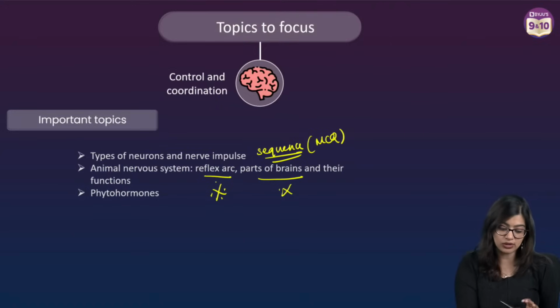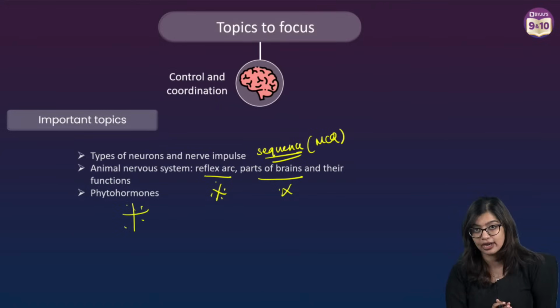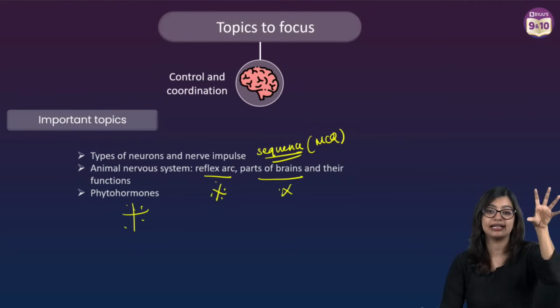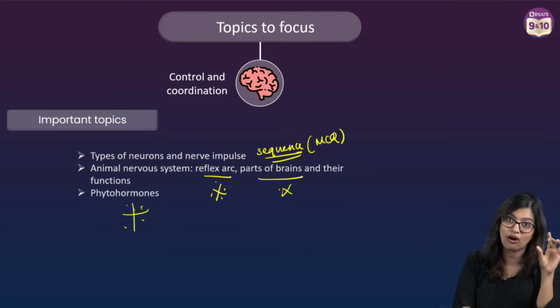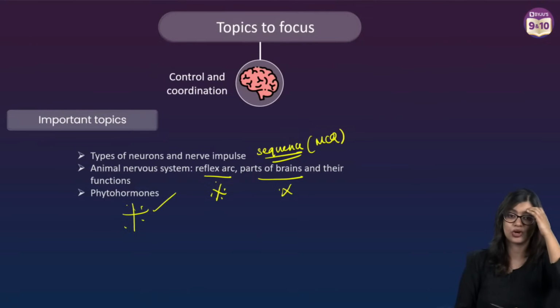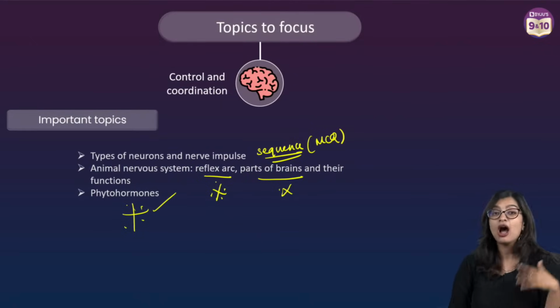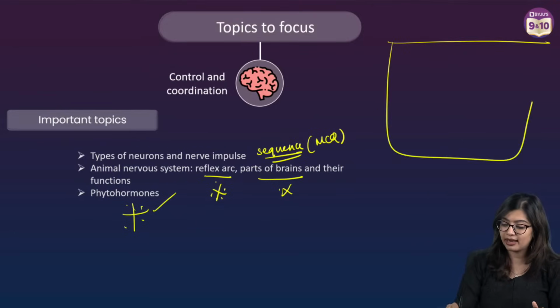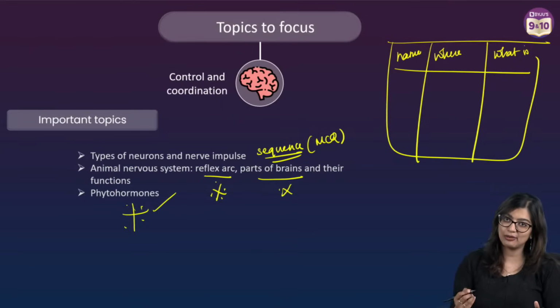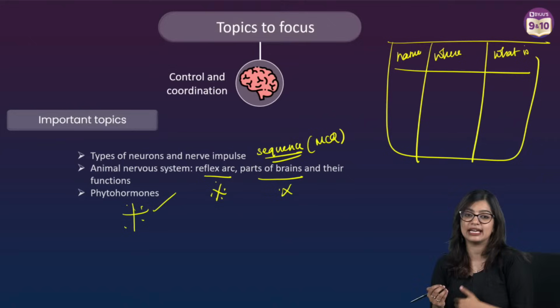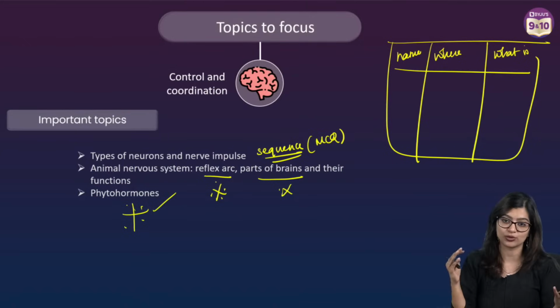Now, plant hormones are very important. We think it's very boring, but we need to pay attention because plant hormones topic can come even for 5 marks. As per sample paper, we have seen that phytohormones or plant hormones have come for 5 marks. How to study hormones? Make a table, right? Make a table: name of hormone, where it is synthesized, what is the function. For animal hormones, you can add in what will happen if there is less hormone or more hormones, right?